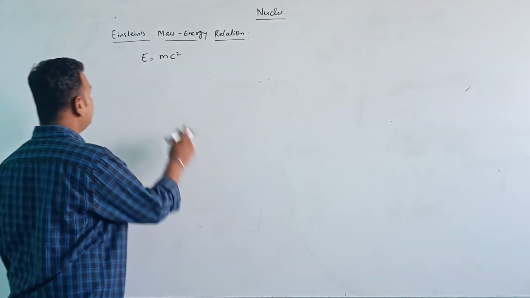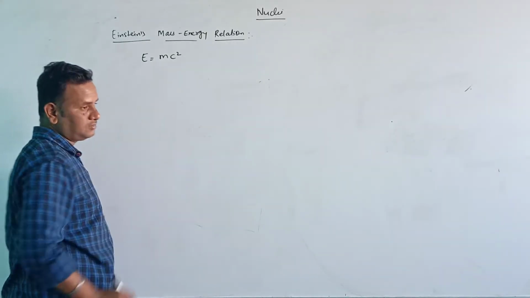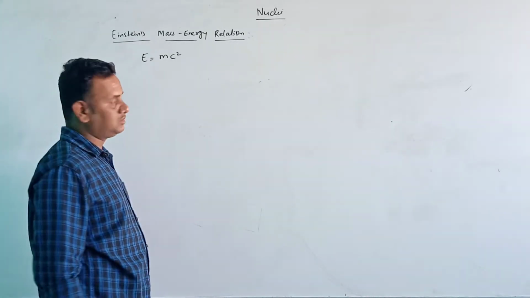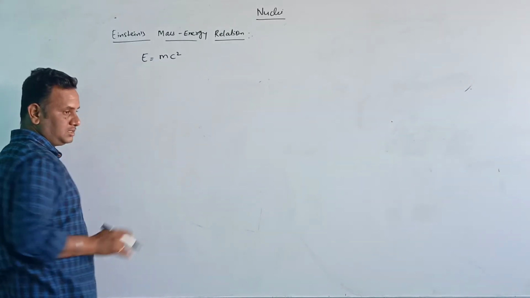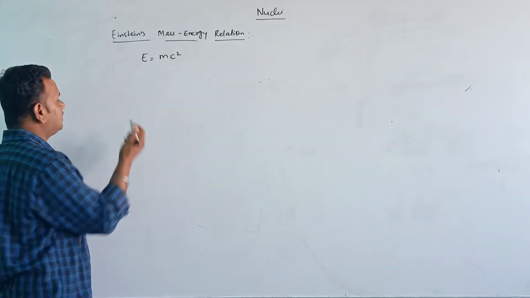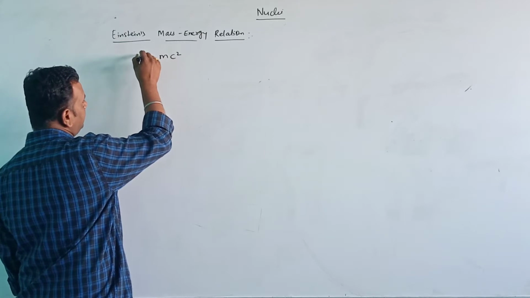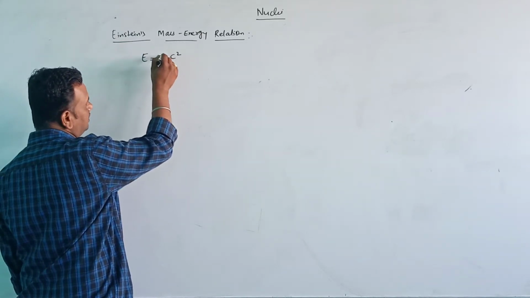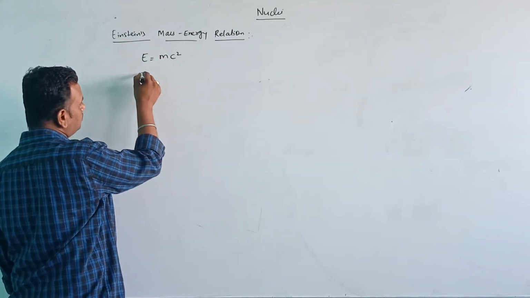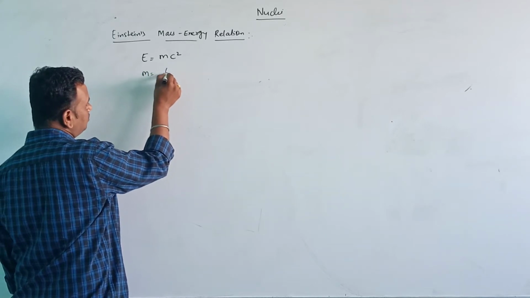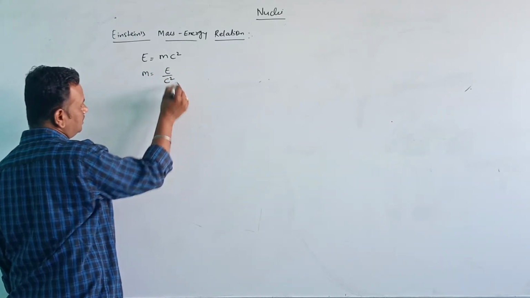Here E means energy, m means mass. So that means here we can convert energy to mass and also we can convert mass to energy.